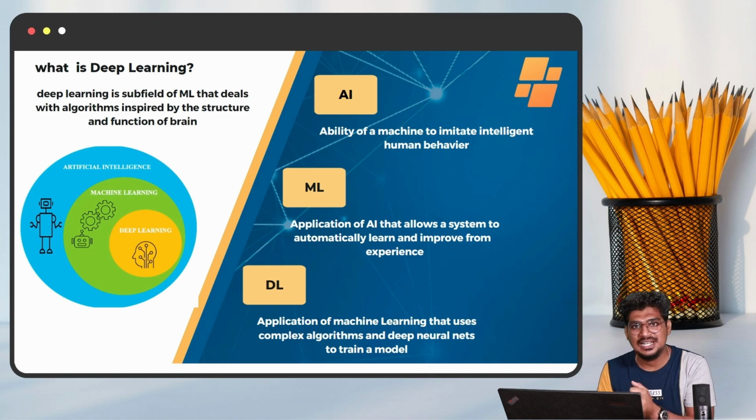Getting from the user input. Then finally it will be improving the performance from the experience for the further scenarios. So that is what machine learning can do. What about deep learning?